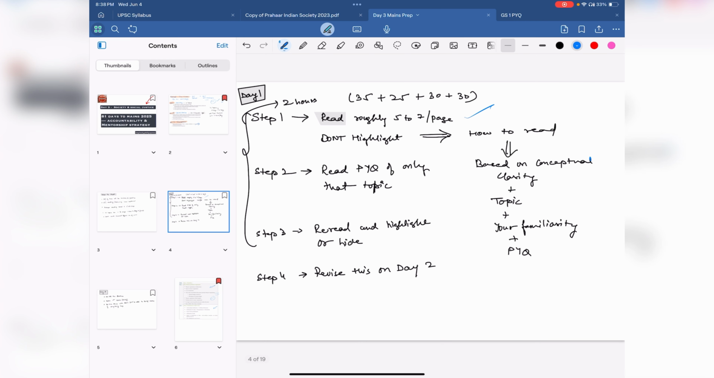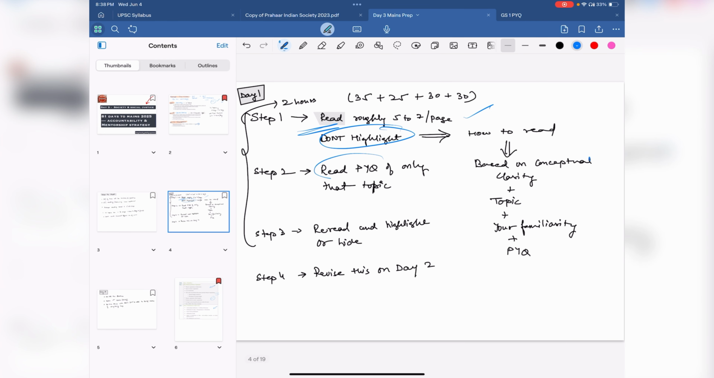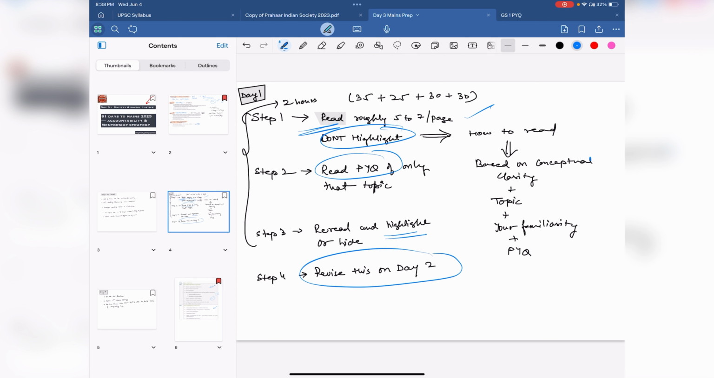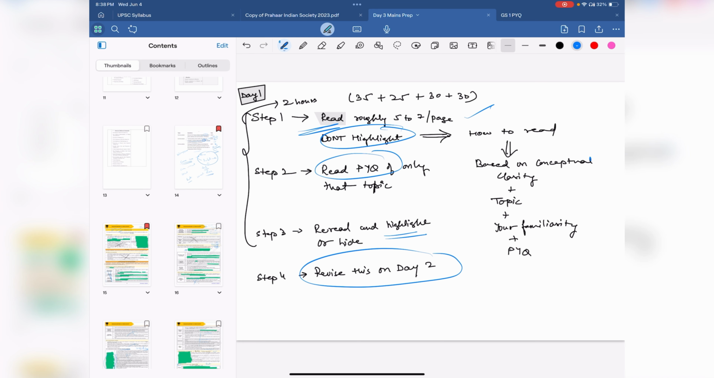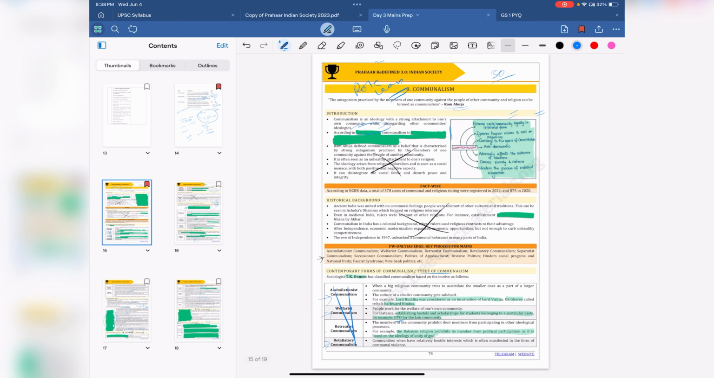Once you've covered it, read first, as I said. Don't highlight, don't write anything. You have read the PYQs, now you go back, reread and highlight, and then you revise. What I just showed you was reading it, going through the PYQs, thinking of how you will answer those PYQs, and then highlighting or marking things and then revising it. When I'm revising this topic, I will just revise these parts.